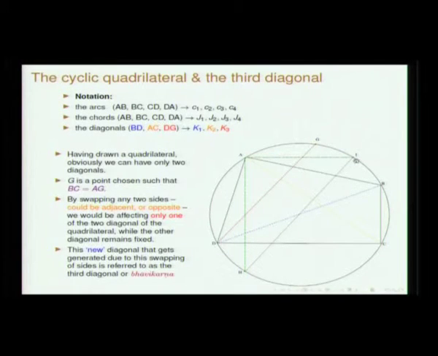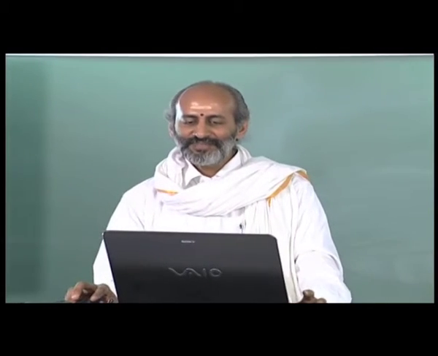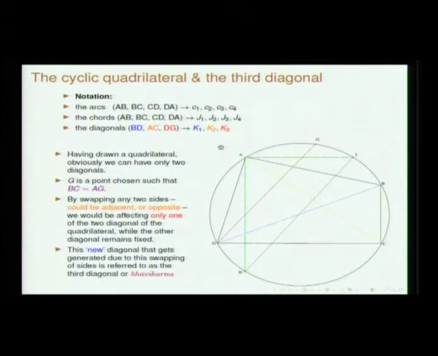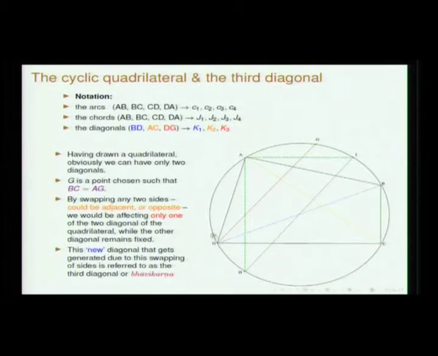In fact, the expression for the area of the quadrilateral will be in terms of these diagonals. The diagonals we denote as K1, K2, K3. Any kind of swapping can be done, any segment can be swapped. You can think of transporting this to the other side, and the other to this side. Whatever you do, one diagonal will remain invariant and the other diagonal will change. This third diagonal will be referred to as bhavikarna in the text.